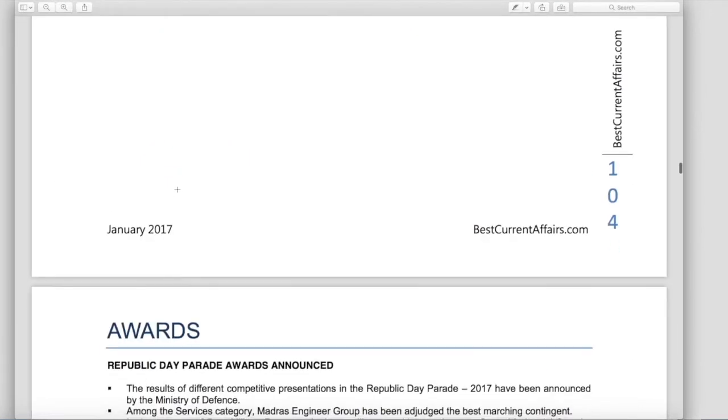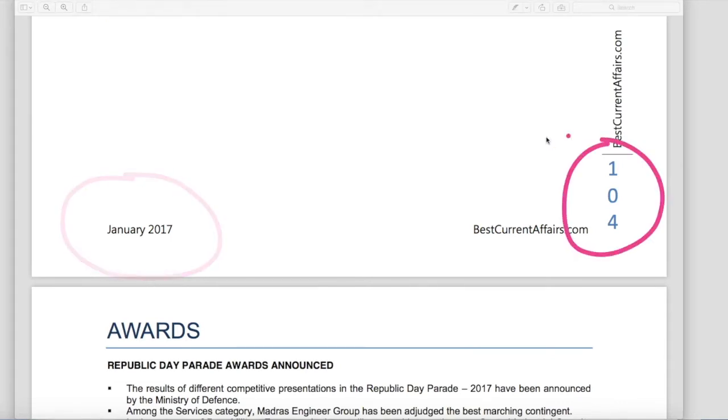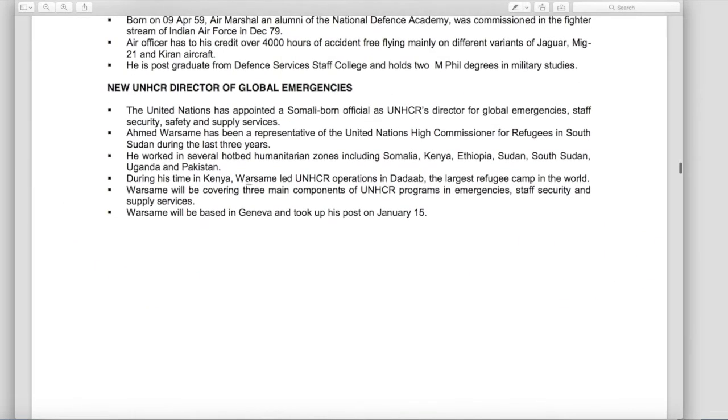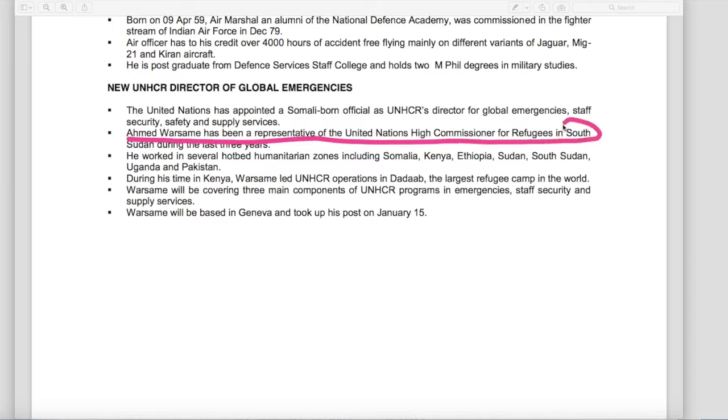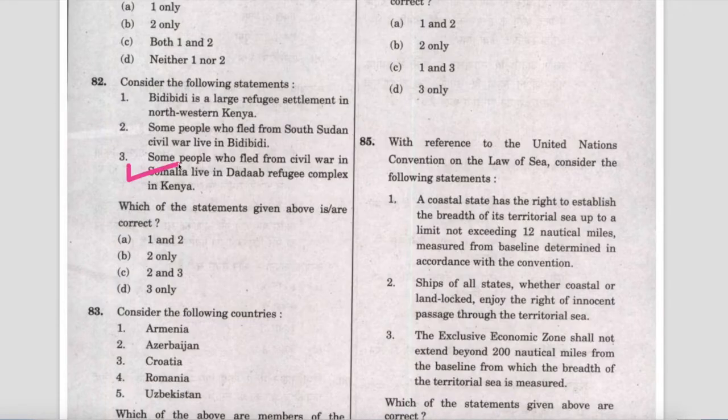This is our January 2017 current affairs book, page number 104. There was a news, here it is mentioned that Ahmed Warsame has been a representative of United Nations High Commissioner for Refugees in South Sudan, and during his time in Kenya, Warsame led the UNHCR operations in Dadaab, the largest refuge camp in the world. Therefore statement third is also correct, 2 is also correct, 1 is wrong. Therefore C is the answer and the question is solved.